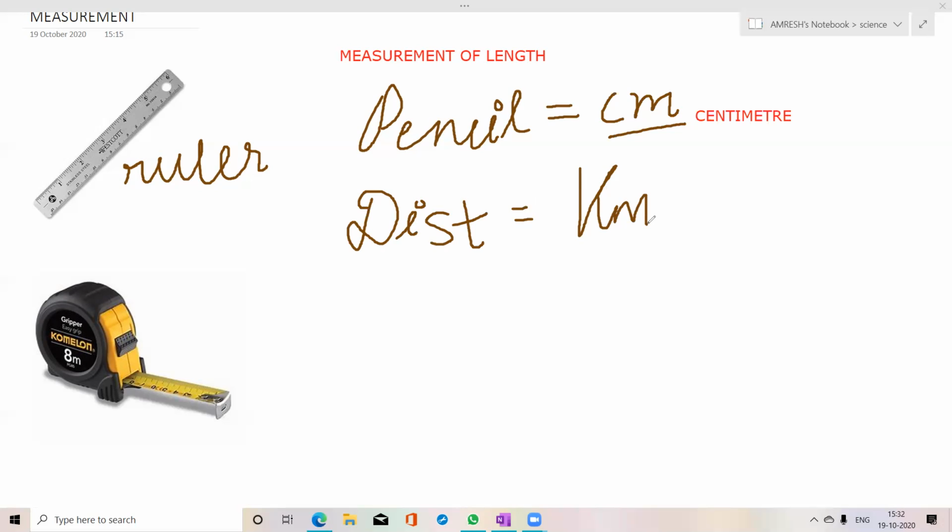Okay. Now a question arises. When to use a ruler and how to use it? A ruler is used to measure length in centimeters only. It is not used to measure long distances. It can maximum measure how much? It is 15 centimeters. You can maximum measure 15 centimeters.